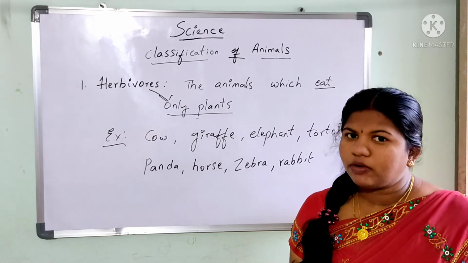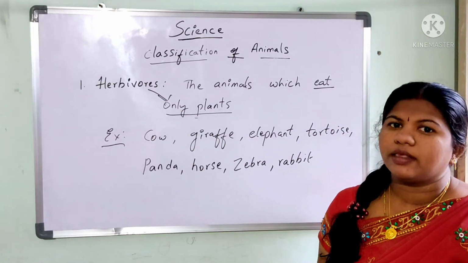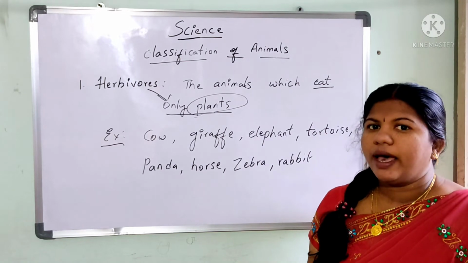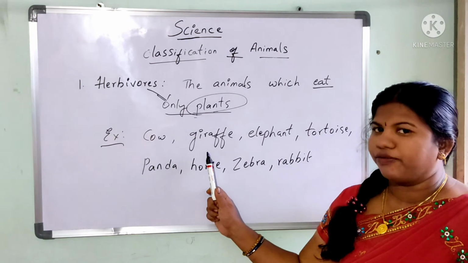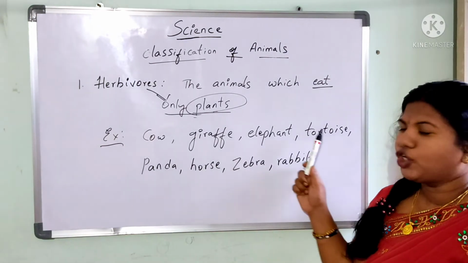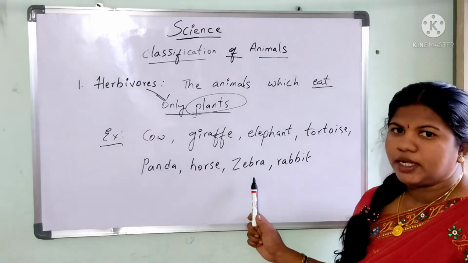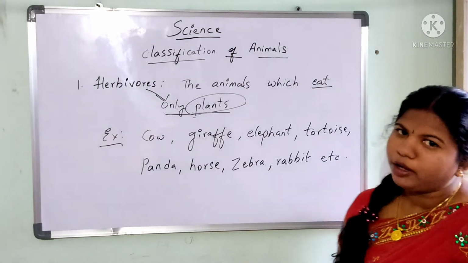So once again I am going to explain you here what is a herbivorous animal. So herbivorous animals are nothing but which eats only plants are called as herbivorous animals, and the examples of herbivorous animals are cow, giraffe, elephant, tortoise, panda, horse, zebra, rabbit, etc. You can find many more animals.